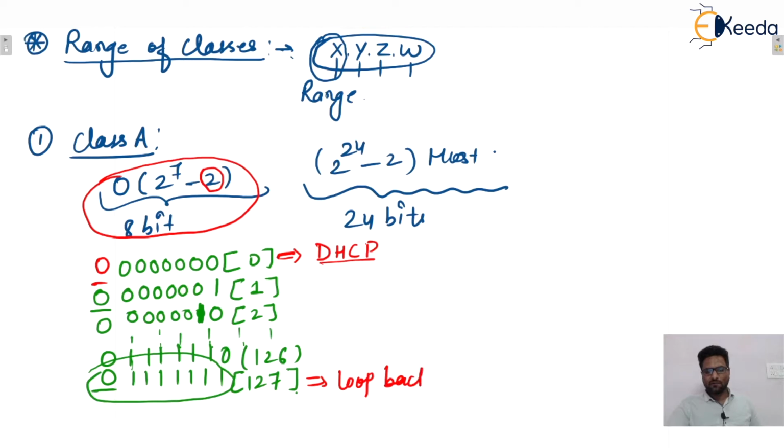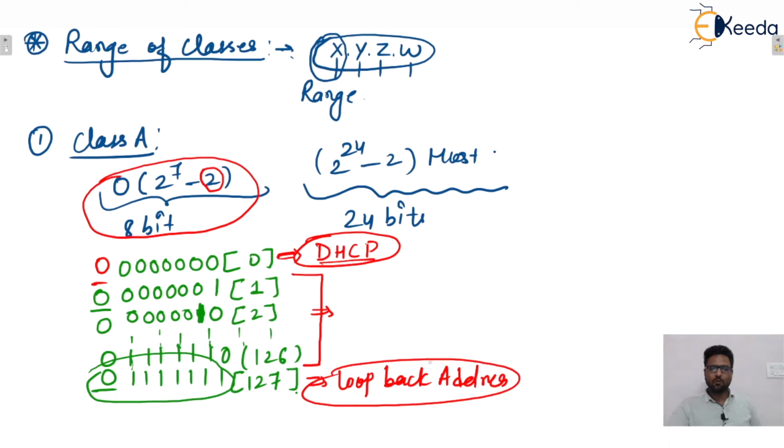What is the meaning of loopback address and DHCP? We'll see later. But the remaining, 1 to 126, can be utilized as an IP address, isn't it? That's why this is minus 2, isn't it? One is used for DHCP and the last one is used for loopback address. So what will be the range of this octet? The range of the first octet will be from 1 to 126. That is the range of the first octet.